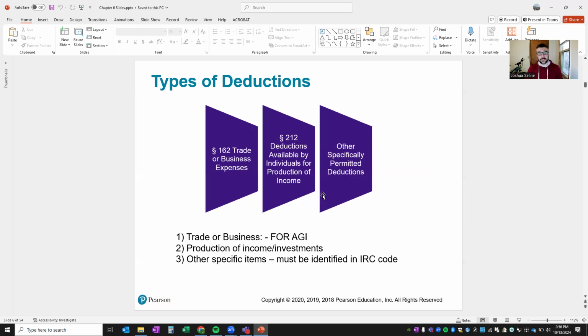So, types of deductions. We've got section 162, that's going to be the popular business one. Trade or business expenses generally have to be ordinary and necessary. Then we've got section 212, deductions available to individuals for production of income. And finally, other specifically permitted deductions. So trade or business is for AGI. Production of income investments, and then other specific items, have to be identified in the code.